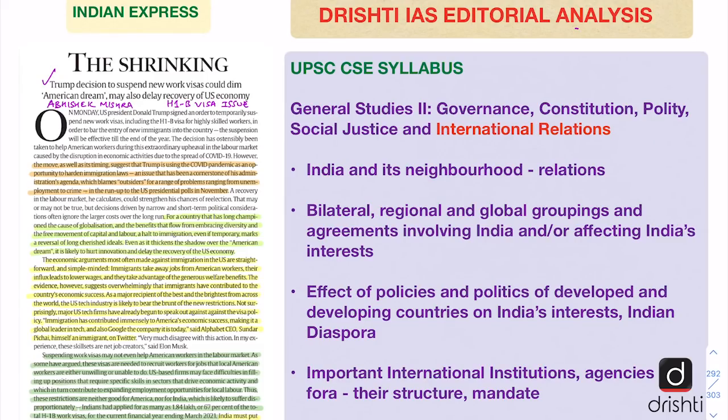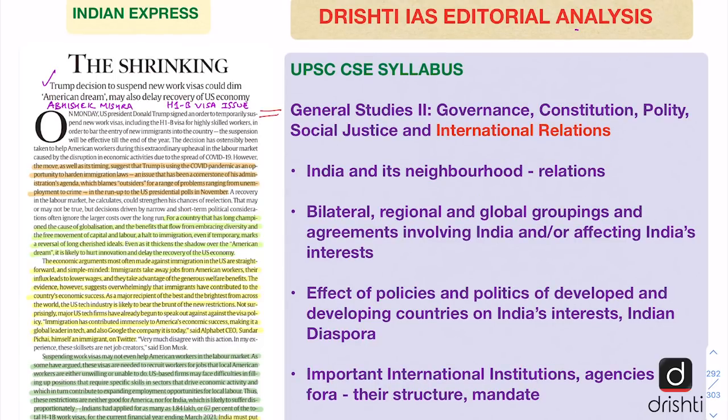We have taken today's editorial from the Indian Express, and the title of the editorial is The Shrinking, and it says that President Trump's decision to suspend new work visas could dim the American dream and may also delay the recovery of the US economy. So let us look at its linkage with the syllabus.